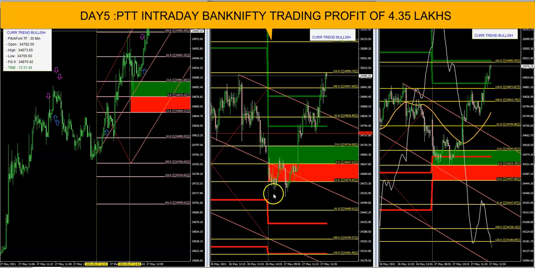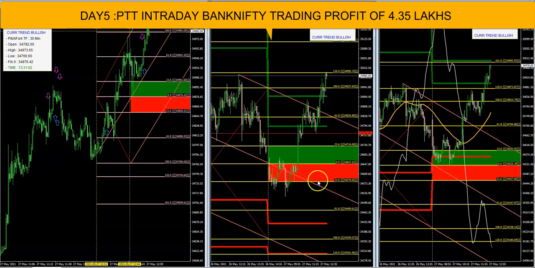Hello friends, in this video we are going to see the Bank Nifty analysis. If you see, the market is strong when the price opens below this zone line. Initially I thought the market would be bearish, and then we saw a lot of support at this 23 points.